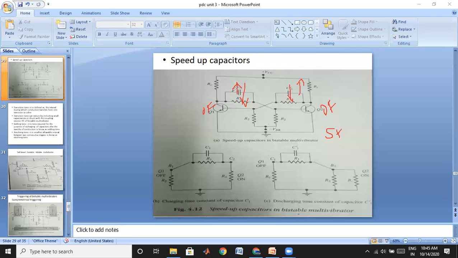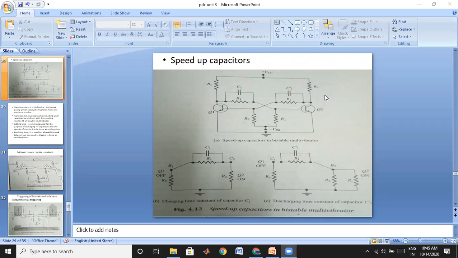Therefore we should not choose this capacitance value to be too large. It should be a moderate value, because in the previous case we discussed that if this value is very large, the time taken to change its states is reduced. But it creates another time delay, which we are going to call the restoring time. We will see it in the next slide, with some very important definitions.